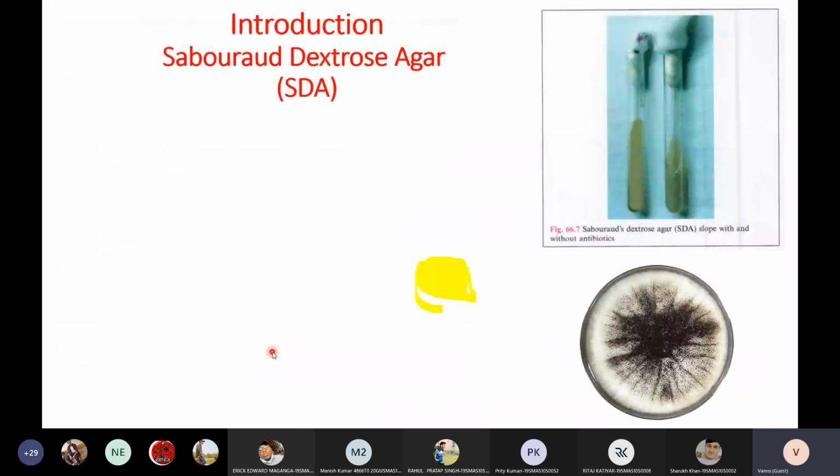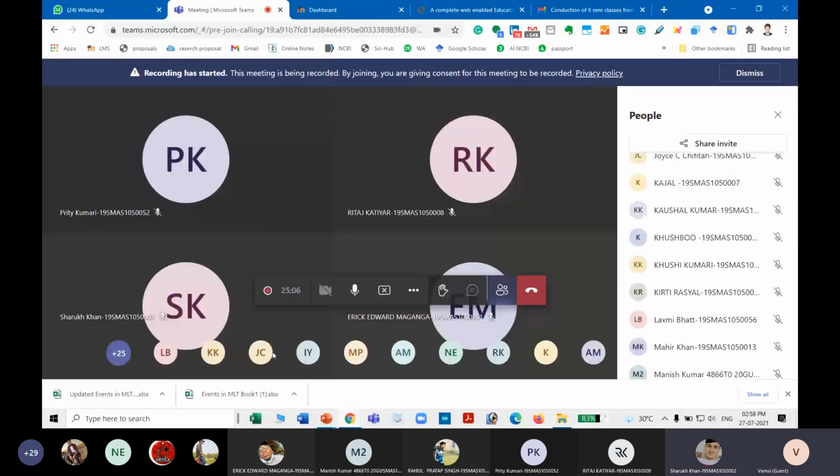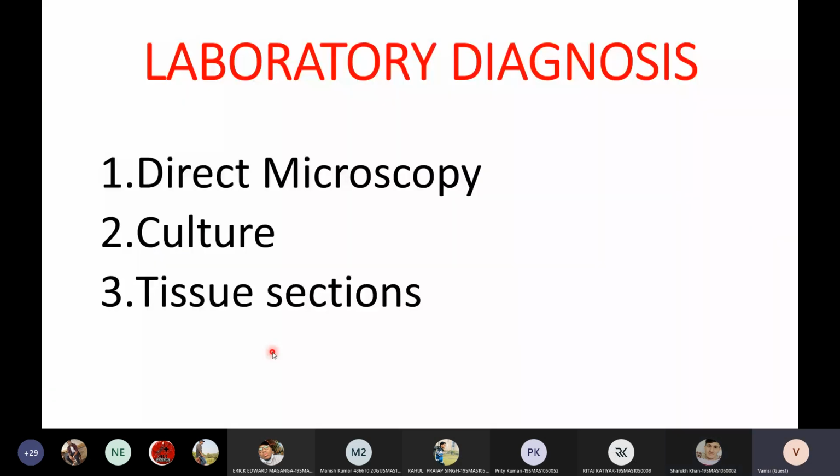One is direct microscopy. Second one is culturing. Third one is tissue sections. So can you see the PowerPoint, students? Yes, sir. Okay. In the direct microscopy, we have KOH with calcofluor, Gram staining, and India ink preparation.